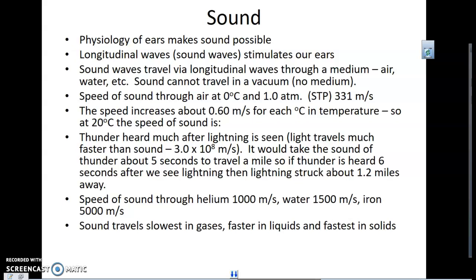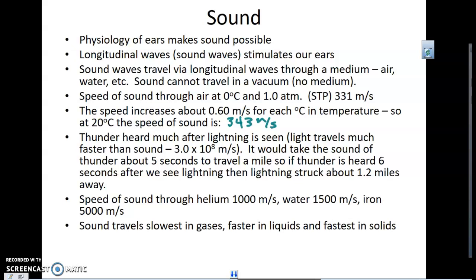The speed of sound through air at 0 degrees Celsius and 1 atmosphere of pressure, standard temperature and pressure, is 331 meters per second, and it increases about 0.6 meters per second for each degree Celsius in temperature. So at 20 degrees Celsius, if you calculate that, you get 343 meters per second, which is often what is used in our problems. So generally we'll put it at 20 degrees. If for some reason it doesn't specify, you just assume it's about 20 degrees.